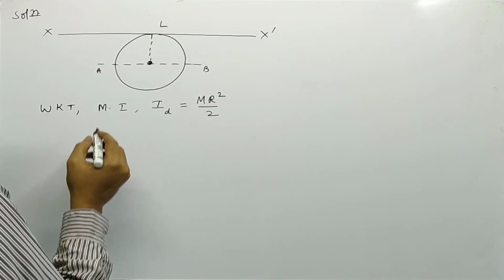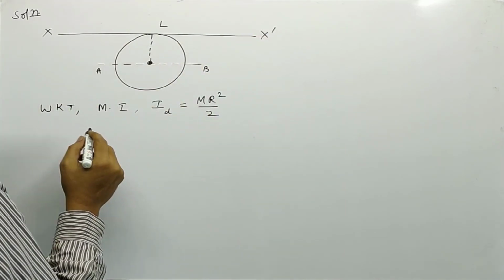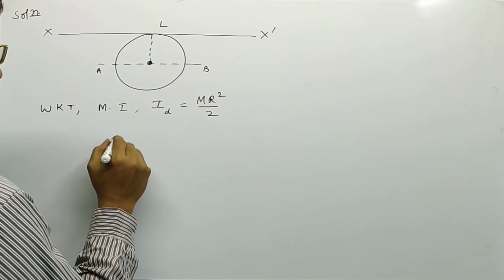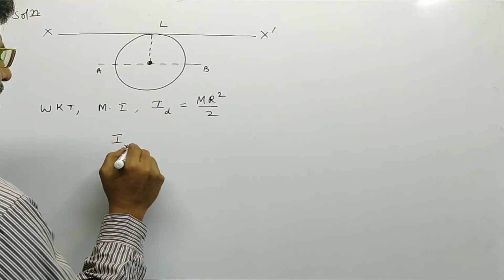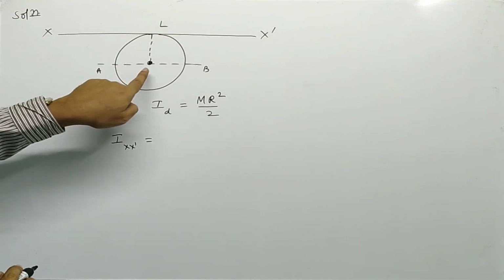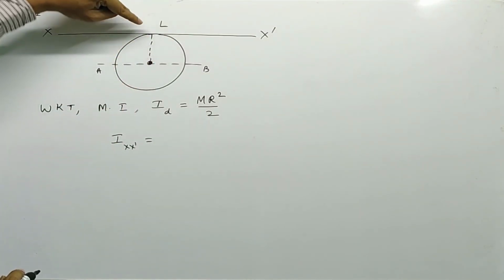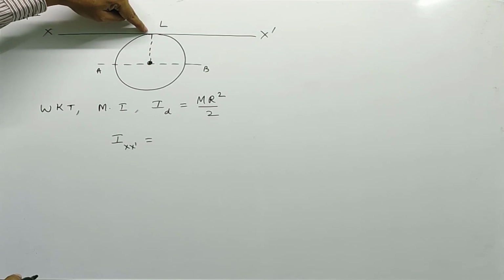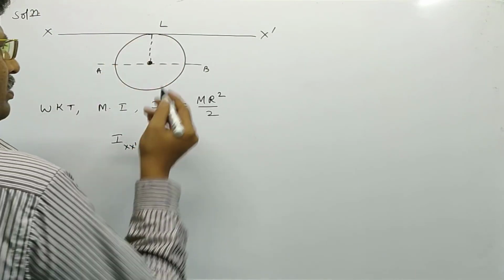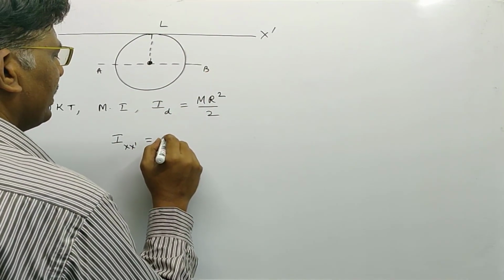Now, the moment of inertia about an axis x dash, that is I x dash. Observe the diagram here: this x dash axis is parallel to the diameter and tangent to the ring.